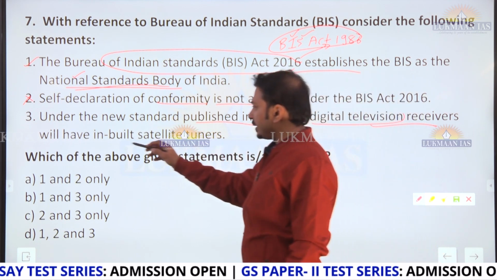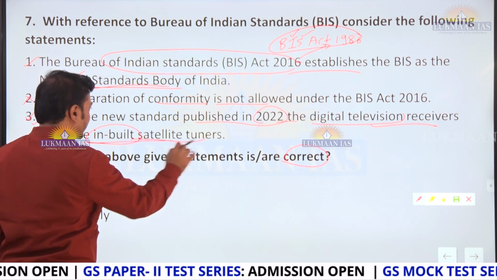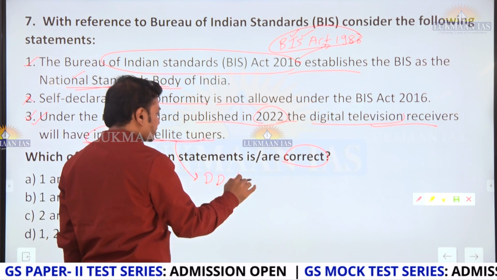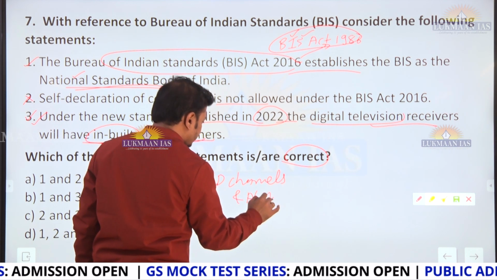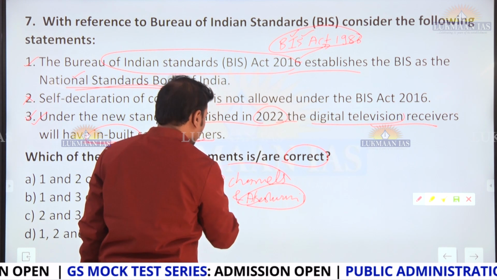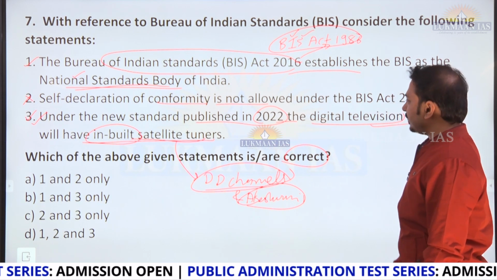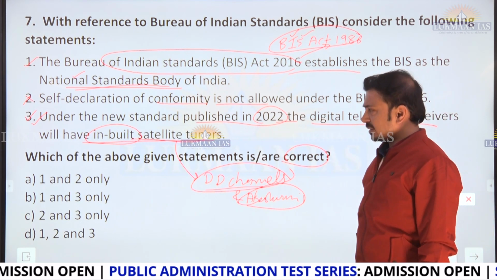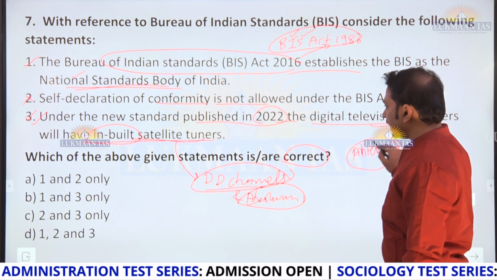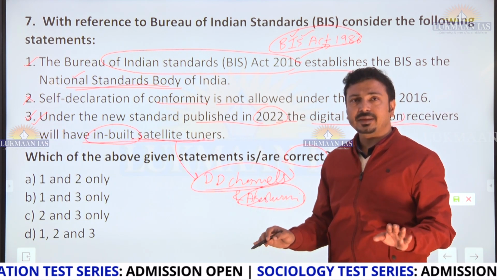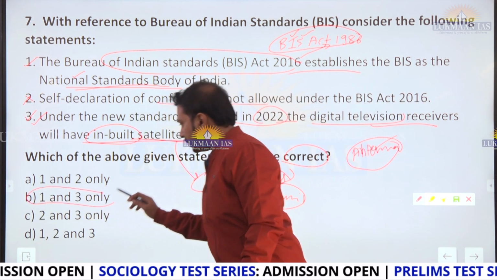This is correct here. This was in news recently. So inbuilt satellite tuners will be there for DD channels and Akashvani, the channels by Prasar Bharati. These government platforms will be directly accessible on the TV. Once the antenna is established, it will be direct, and there will be no need for a set-top box or anything else. This is the new addition, we can say that. So 1 and 3 is the correct answer here, B.